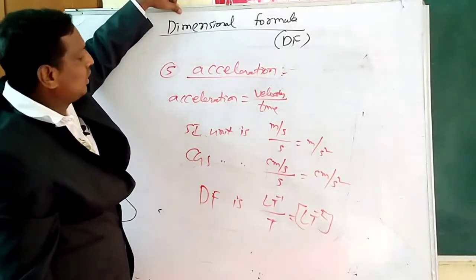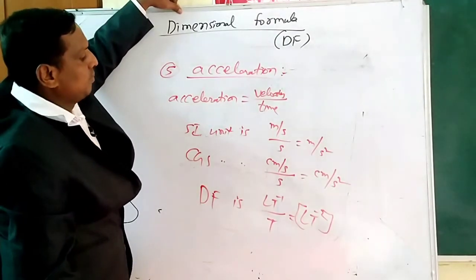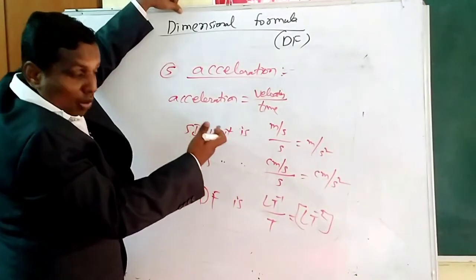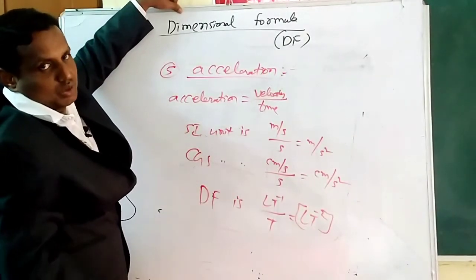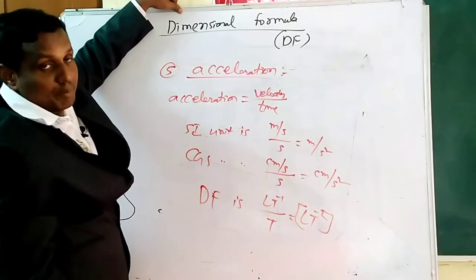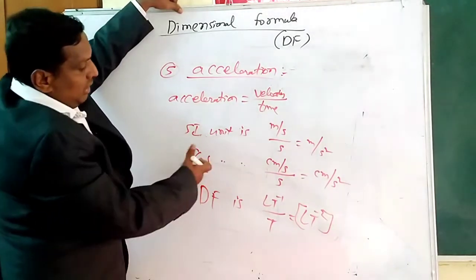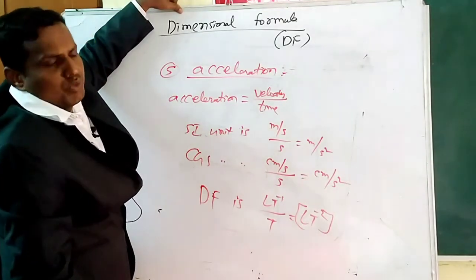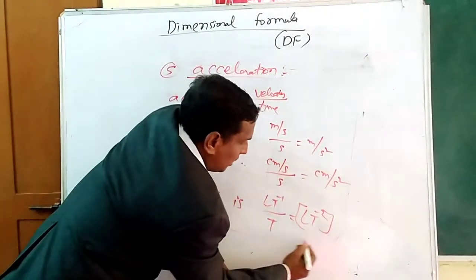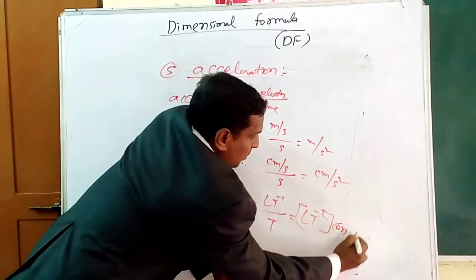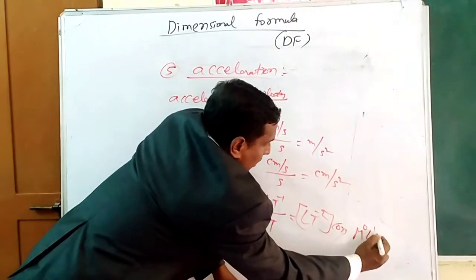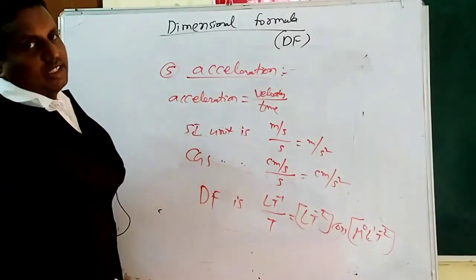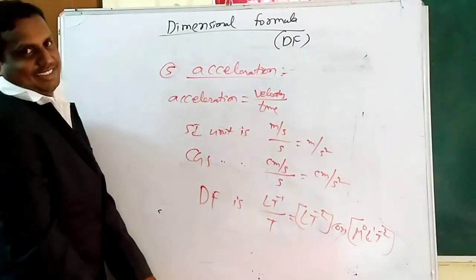Here, acceleration equals velocity by time. SI unit is meter per second square. CGS unit is centimeter per second square. I am explaining how we are getting units also, so be very careful here. Practice at least 2 or 3 times. Dimensional formula is L T power minus 2. If you take M also, we can write here M power 0, L power 1, T power minus 2. No problem, M power 0 is nothing but 1 only. This is about the acceleration.